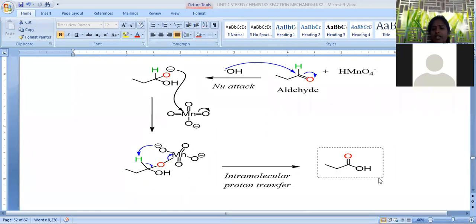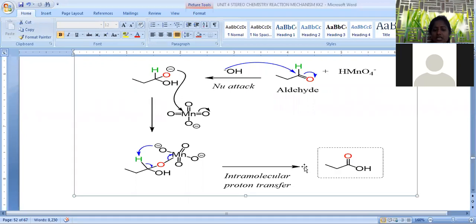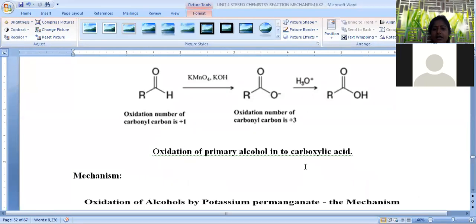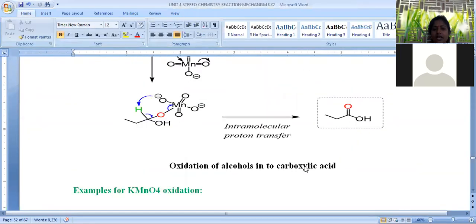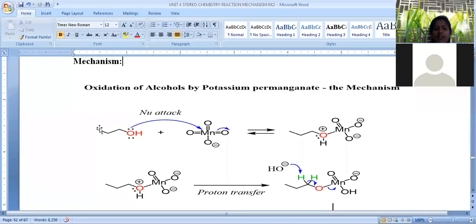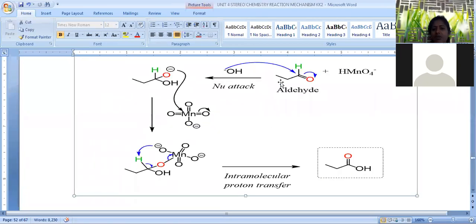The final product will be carboxylic acid. Okay, let us go back. Let us describe this reaction again. What is the mechanism? In this mechanism, first the hydroxy compound was taken and treated with KMnO4. When the hydroxy compound is treated with KMnO4, in a one-step oxidation it is converted into aldehyde. Again, the aldehyde is treated with alkaline KMnO4, and the final product will be carboxylic acid.